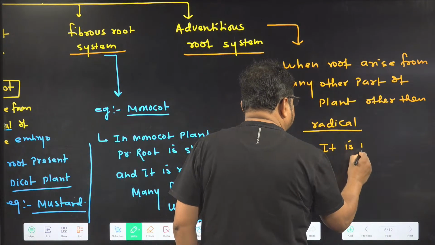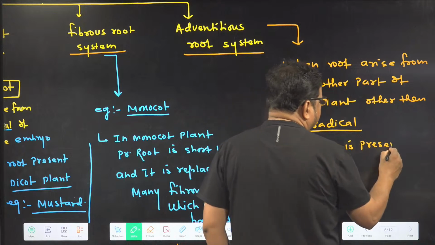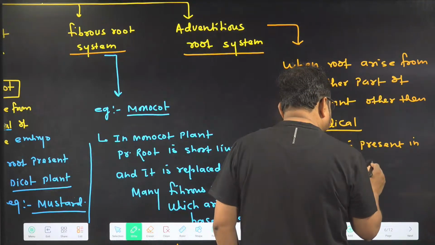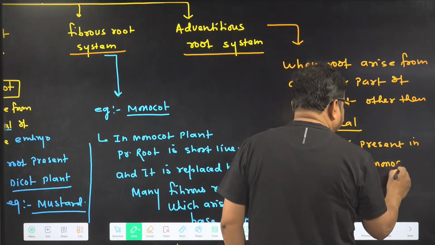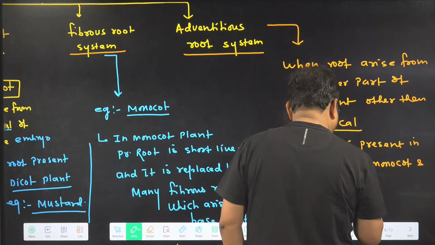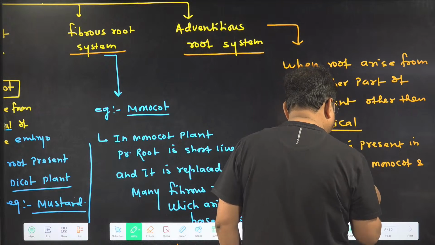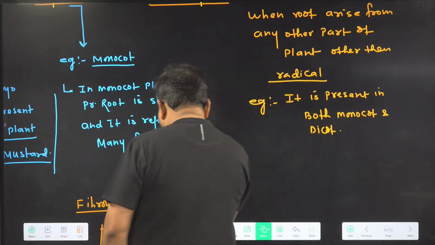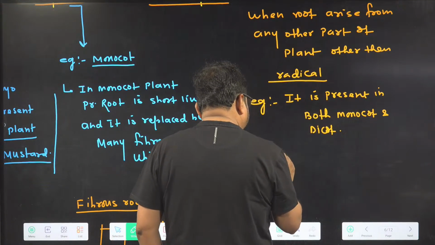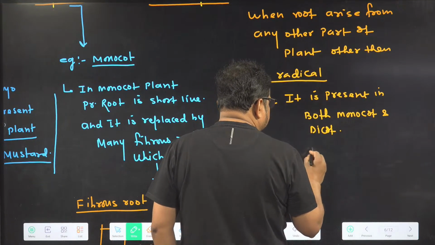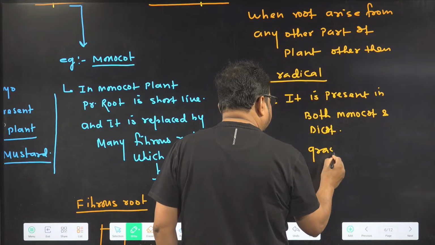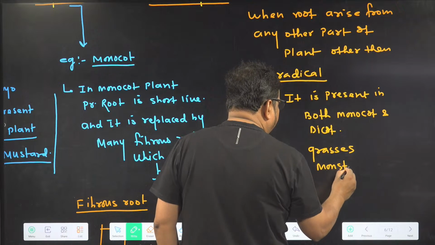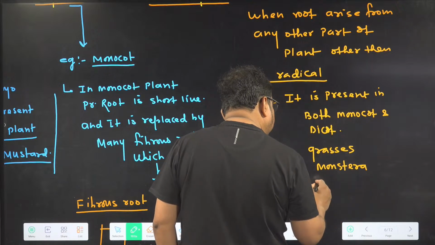It is present in both monocot and dicot. So examples of adventitious root are grasses, monstera, and banyan.